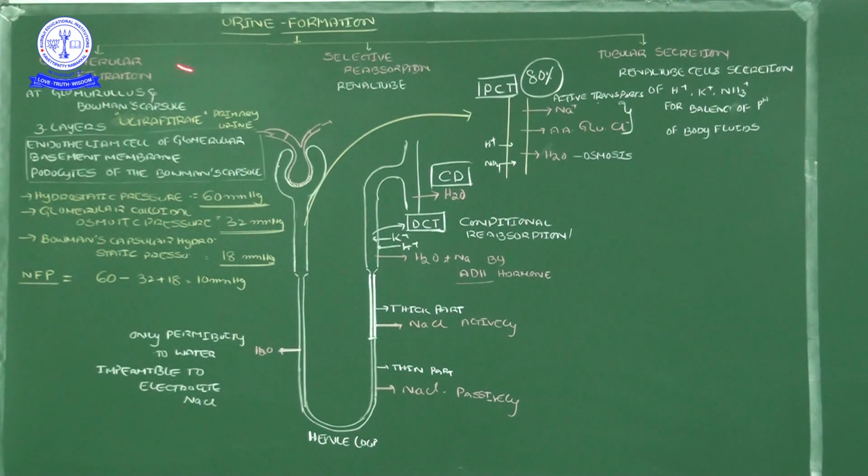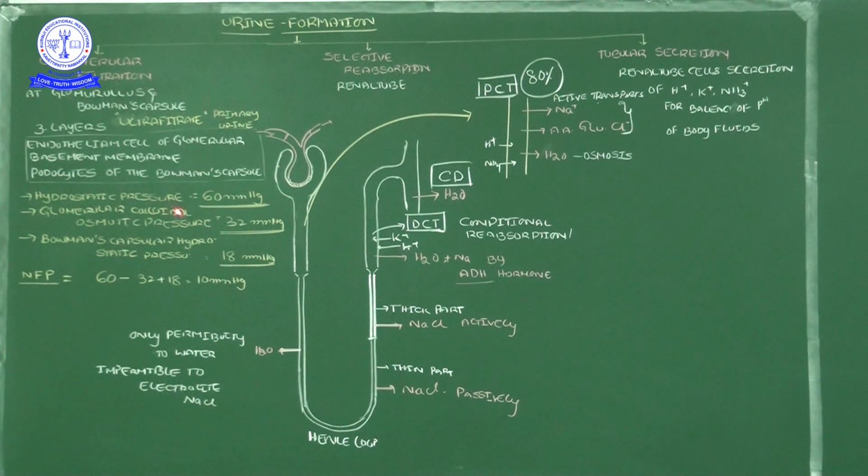Like that, blood moves to the ultrafiltration process by the hydrostatic pressure, but that hydrostatic pressure is opposed by the same blood having some blood cells, RBC, WBC, platelets. These create a disturbance of the blood pressure. So that is the pressure of 32 mmHg, opposite pressure. And then the Bowman's capsule hydrostatic pressure. Here, oppositely, from the Bowman's capsule onwards there is also a negative pressure, I mean opposite pressure, restricting the filtration force. How much is that pressure? 18.